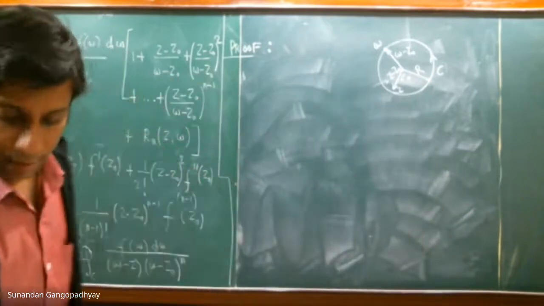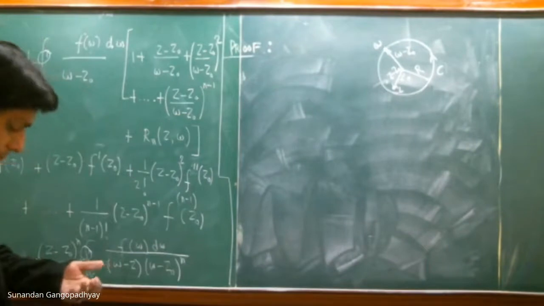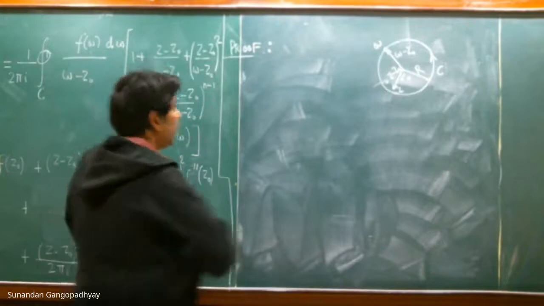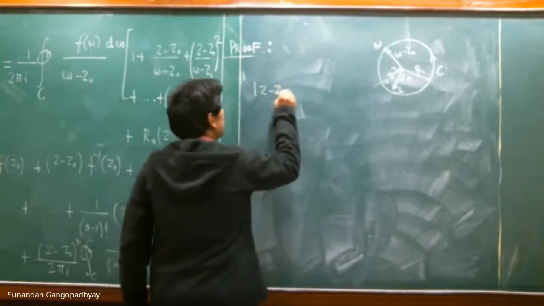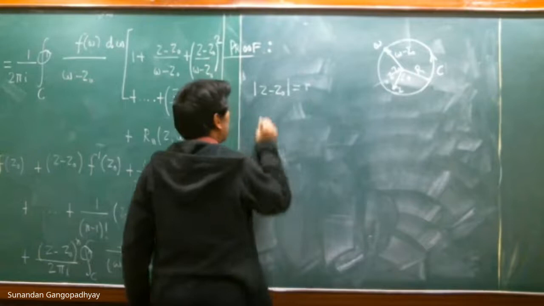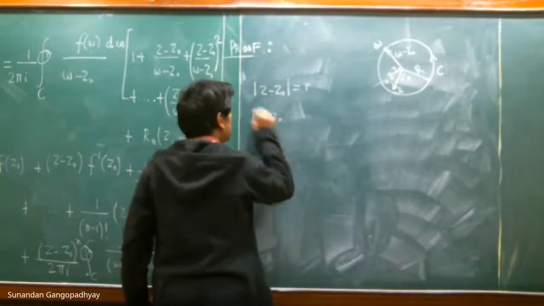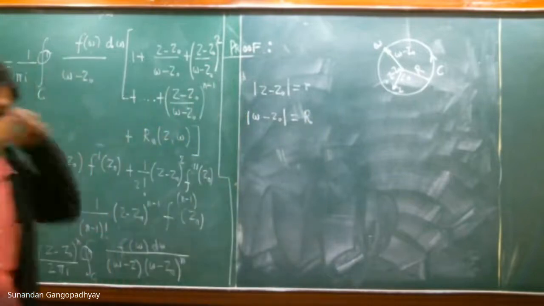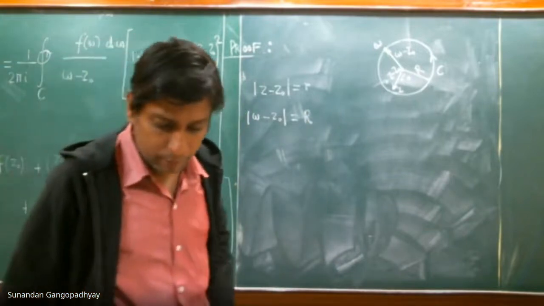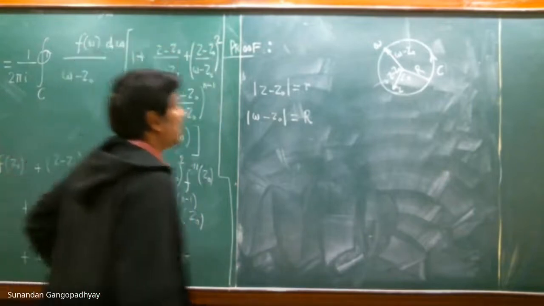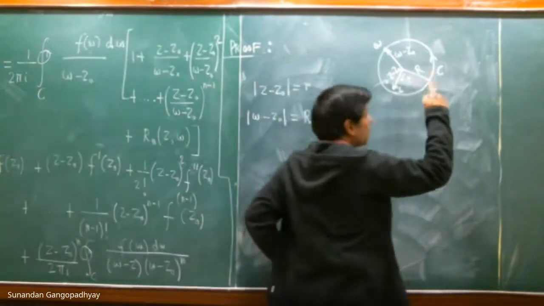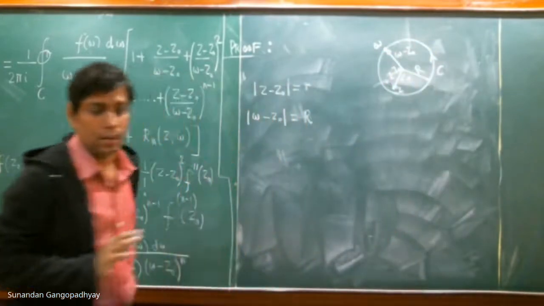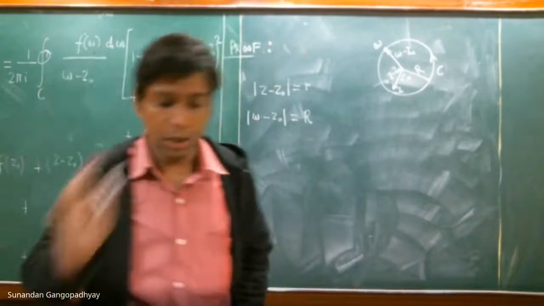Let us now look at the last term. Let me call |z − z₀| equal to r, and |w − z₀| is capital R. And we know that f(z) is analytic. The function f(z) is analytic on the contour as well as inside the contour. It is an analytic function, so it is differentiable. The Cauchy-Riemann conditions hold.